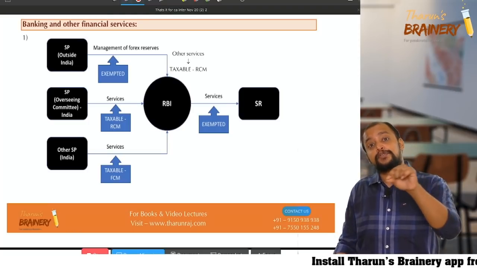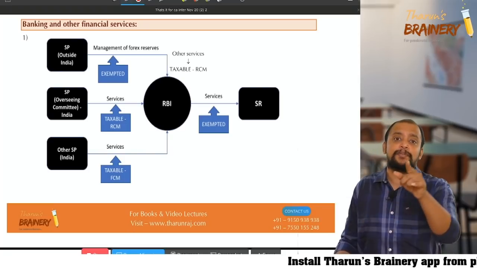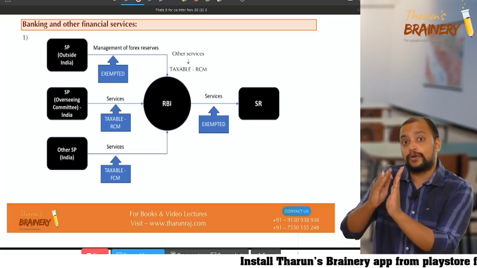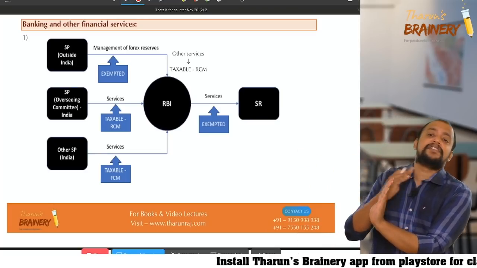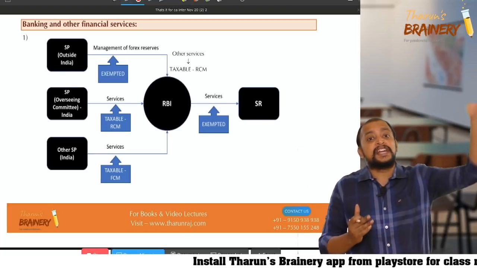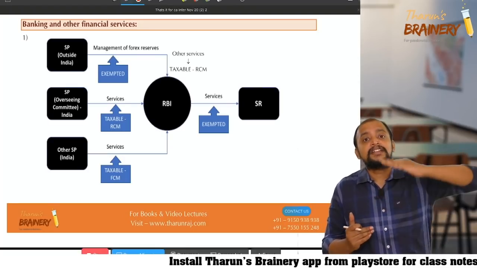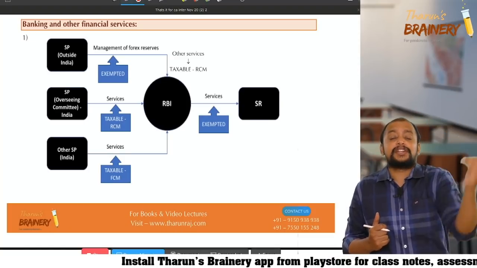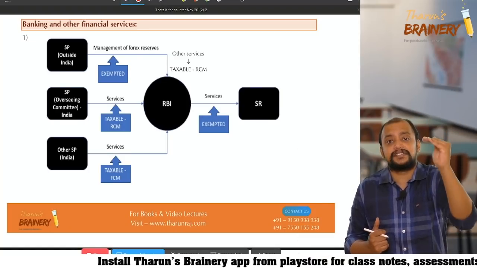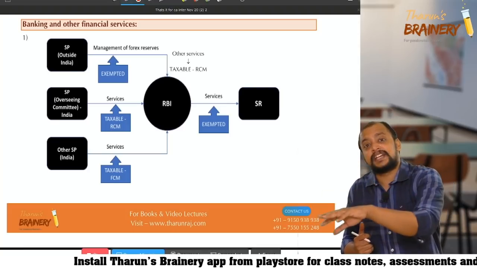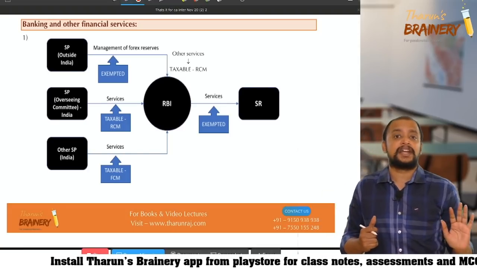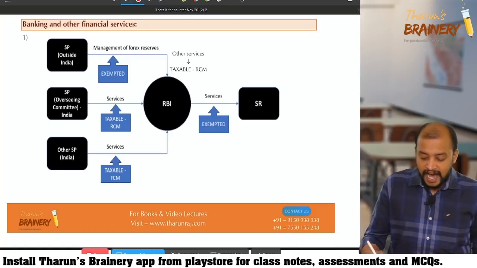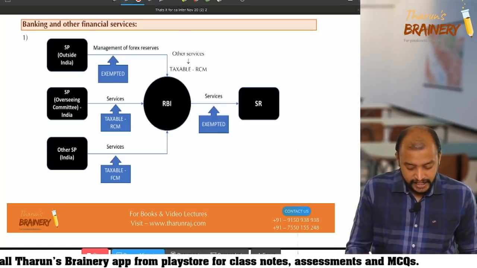What if they are importing any other services? Then it will be taxable under RCM. So RBI outward supply is fully exempted, never will they pay GST. Now their inward supply: if it is in relation to management of foreign exchange reserves, it is exempted. If it is any other import of services, it is taxable under RCM, and RBI is not a non-taxable recipient.